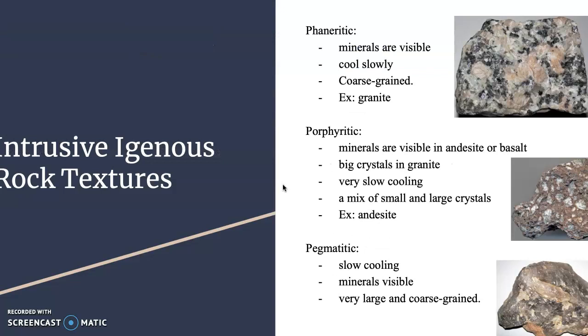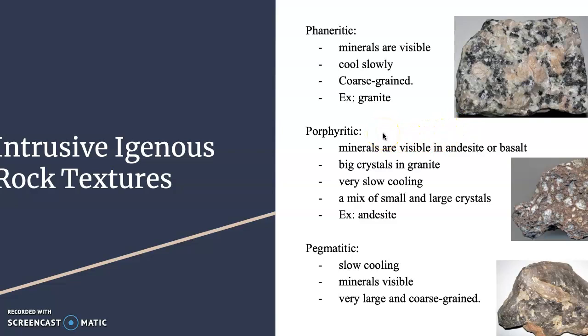Taking a further look into the rock textures, we have pheneritic, which are more slowly cooled and coarse-grained. The minerals are very visible, and one example would be granite, which is pictured here.